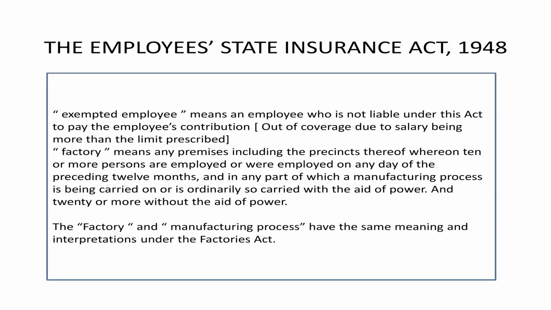Exempted employee means an employee who is not liable under this act. It means that if his salary is above the limit of 15,000 rupees, he is an exempted employee. Factory means the exact definition of factory holds good here also. We discussed the definition of factory when we discussed the Factories Act. It consists of premises and the manufacturing process. These are the two main criteria. If these criteria are fulfilled, then it's a factory and the ESI Act automatically becomes applicable.